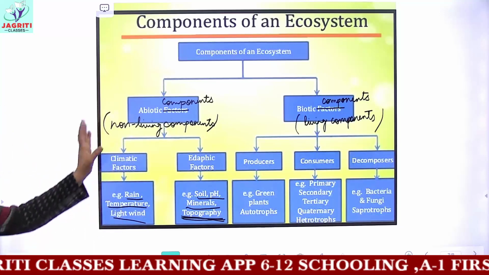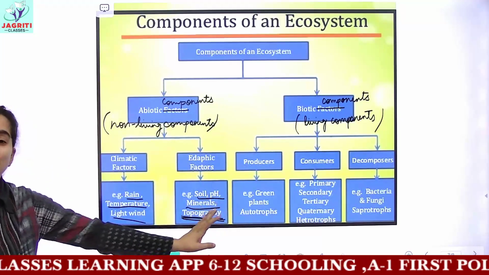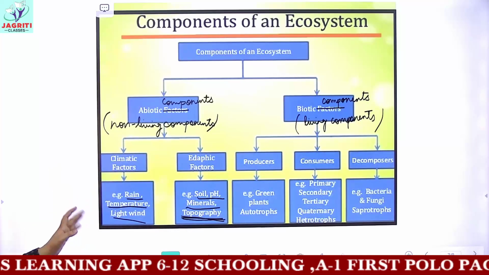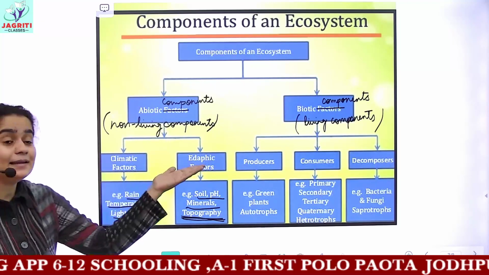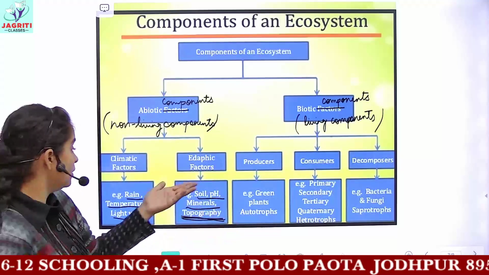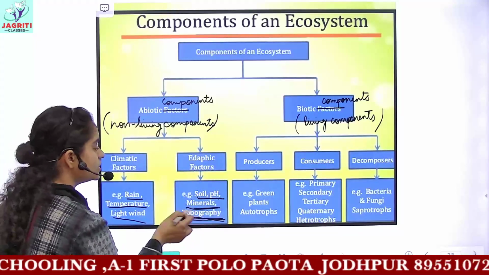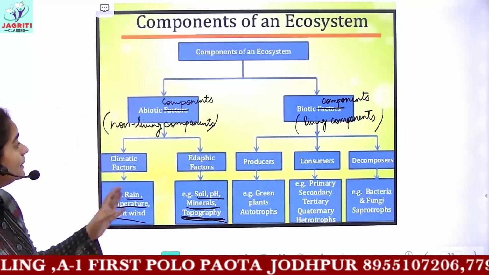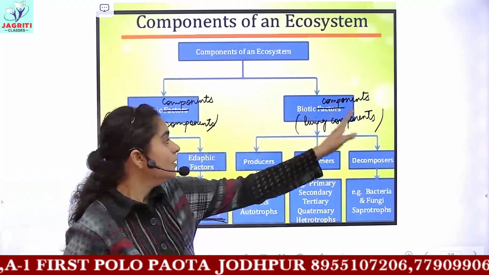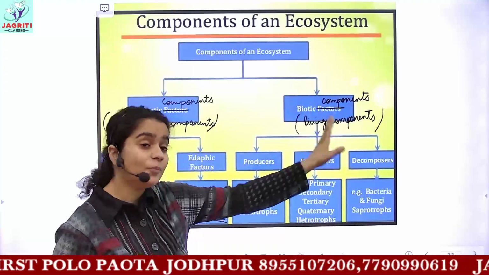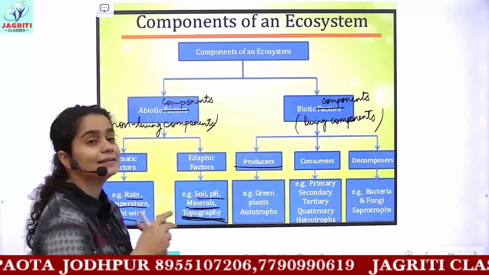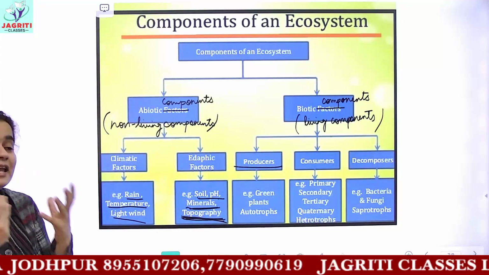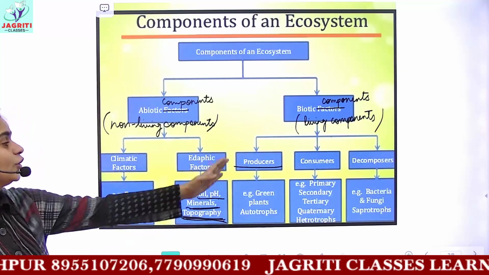So you can have two kinds of abiotic components. The first is climatic factors, which are regulated by sunlight, temperature, humidity, rain, and the next are edaphic factors, which include the soil, pH, presence of minerals, and topography. In the same manner, we can further classify biotic components into three categories. The first one would be producers, that are the green plants which can make their own food. These are also called autotrophs.